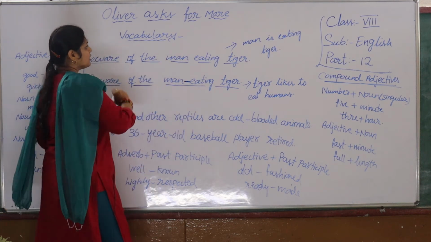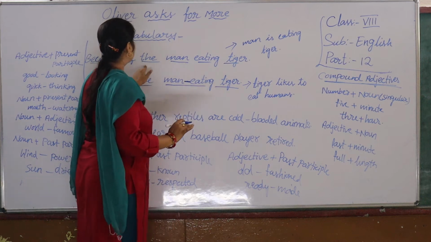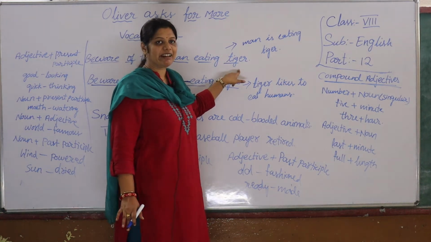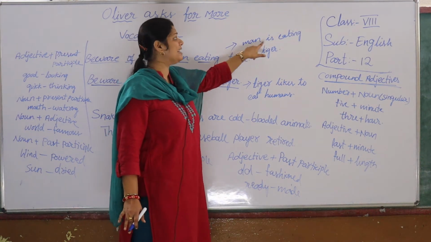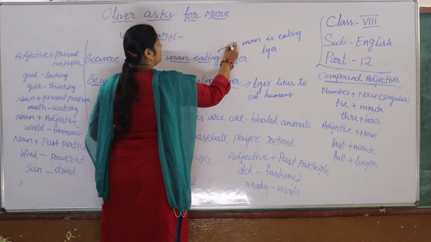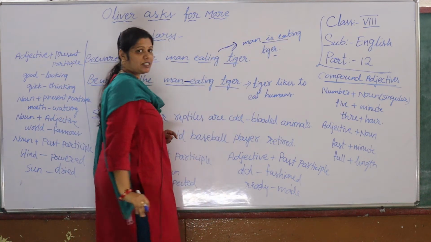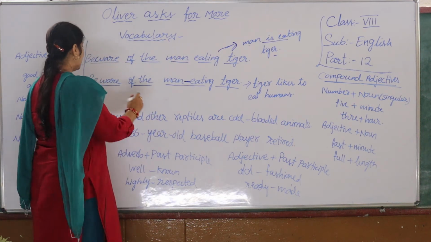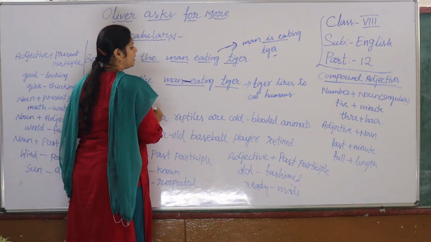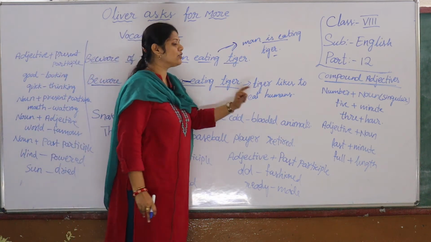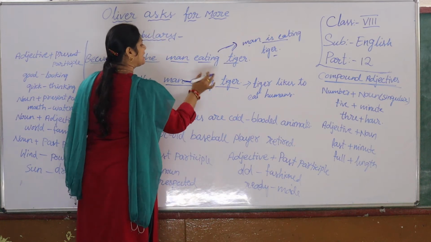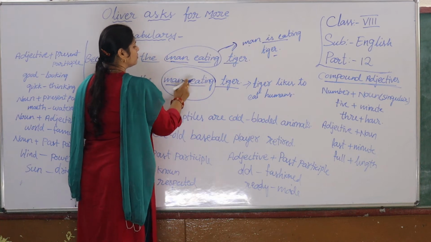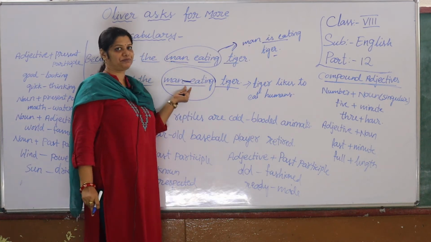If you see, the first sentence suggests that we have to be aware, which means we have to be careful of the man who is eating tiger. Man eating tiger, the man is eating the tiger here. The next sentence, beware of the man-eating tiger, with a little hyphen here, means the tiger likes to eat humans. There is a lot of difference when I put a hyphen here.